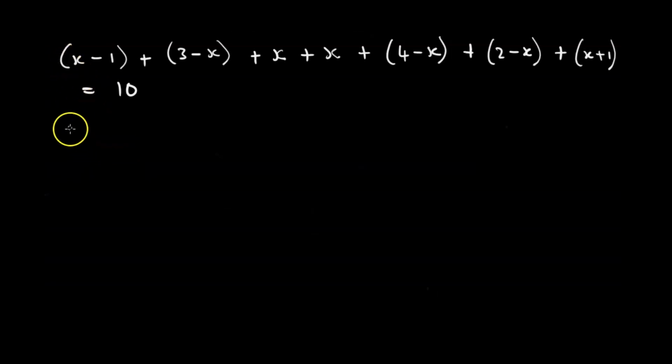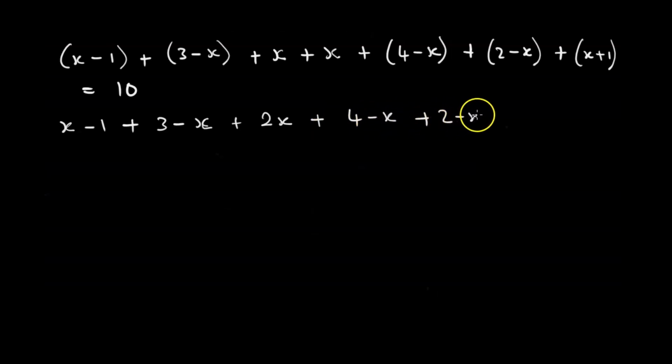How do we solve it? Saka panapa inongodzoka iri x minus 1 but remove my brackets plus 3 minus x tatati since itongori x plus x togonangoti plus 2x panapa toti plus 4 minus x plus 2 minus x plus x plus 1 is equal to what? 10.